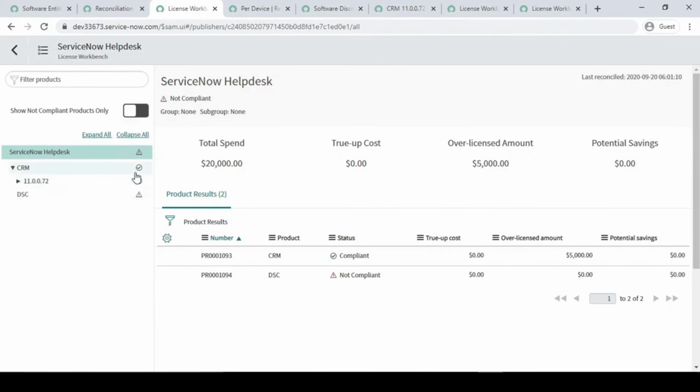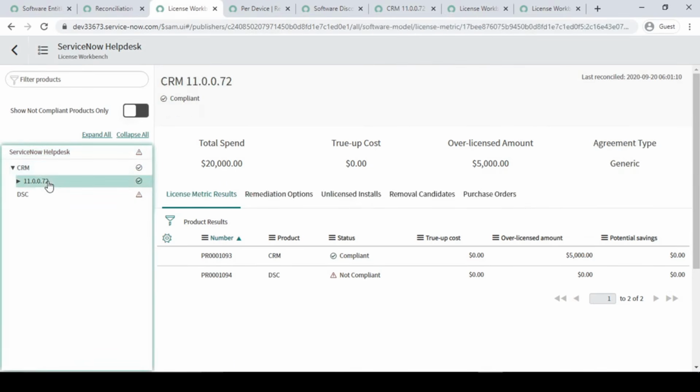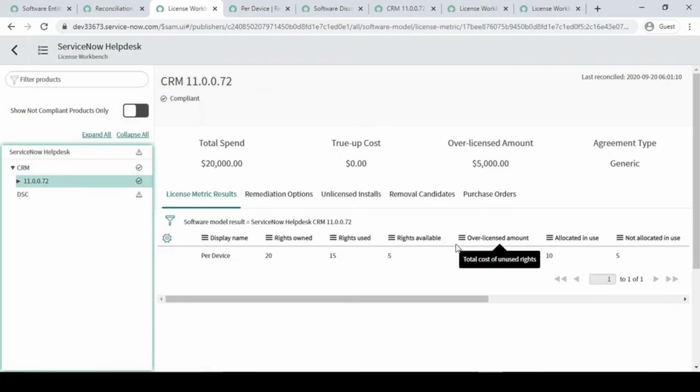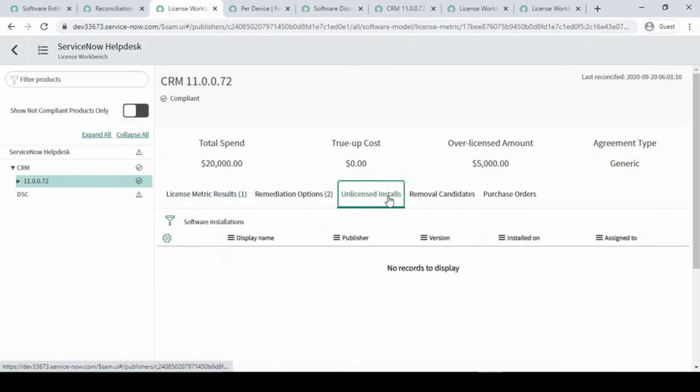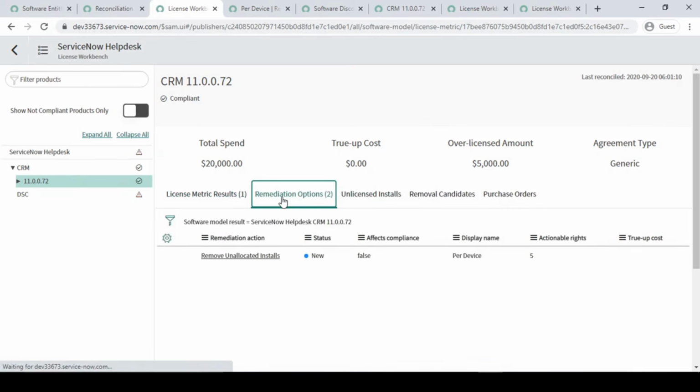So if you can see here now, check marks here, right? So if you can see this, right? Fine. So now this becomes compliant. So let me click it over here and we'll see all this uninstalled or installed. Now we don't have a remediation process.